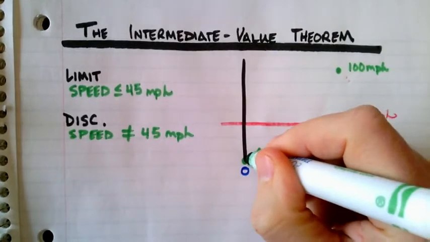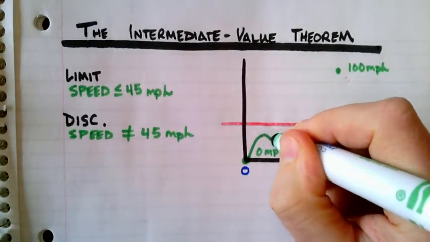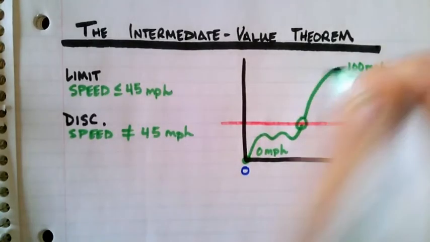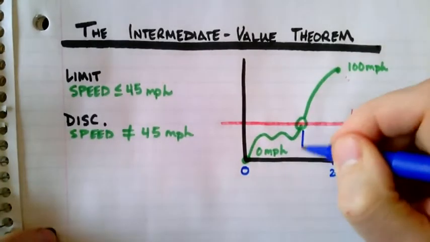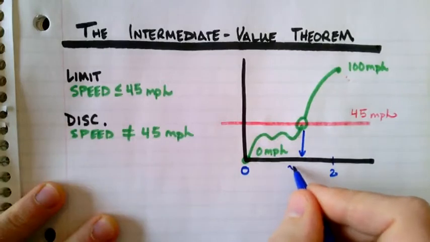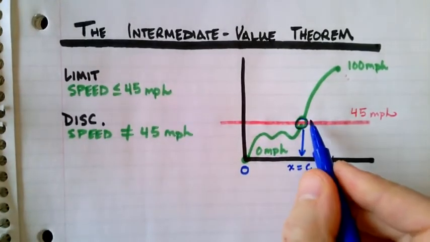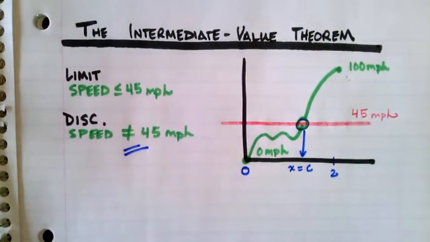Now, I don't know when. Could have been early, could have been late, but at some time on that interval, we'll call that time x equals c, you must have been going 45 miles per hour. You broke the law. Here's your ticket.